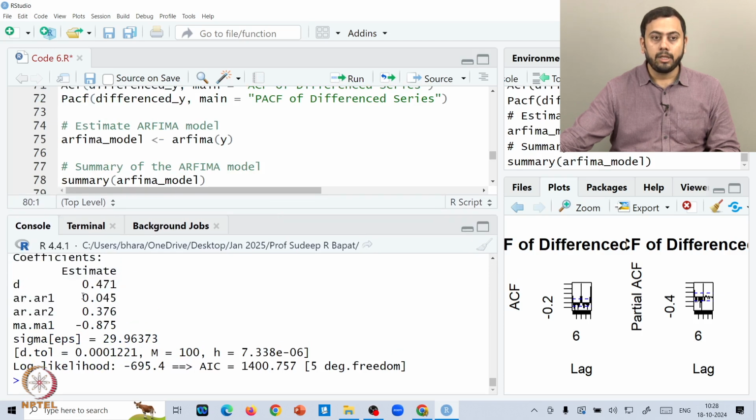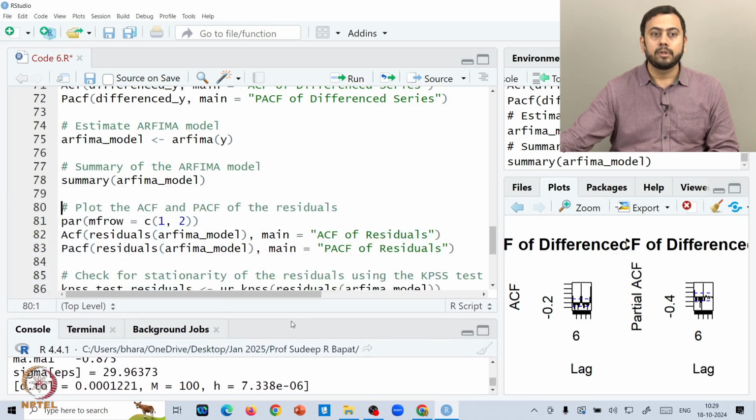So what's your d, then what is the AR coefficient, right. So here if you notice, R is estimating an ARFIMA model fitted on the actual air passengers data, and it's telling that the value of d should be 0.47. There should be two orders in the AR part, so AR1, AR2, and then a single order in the MA part, and then these are the coefficients, right. And again it gives you the AIC value, log likelihood value, etc.